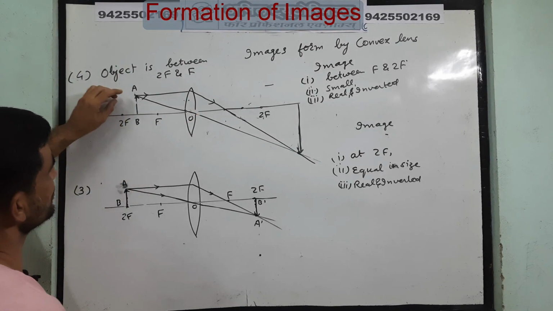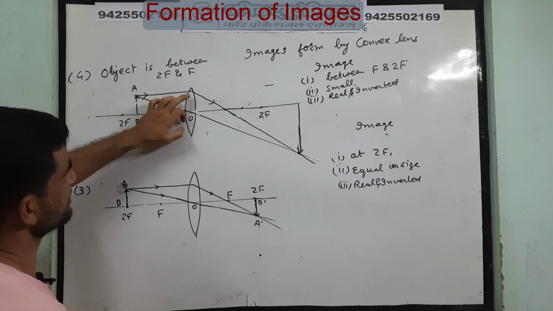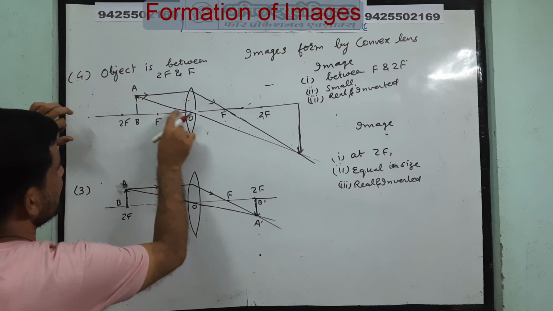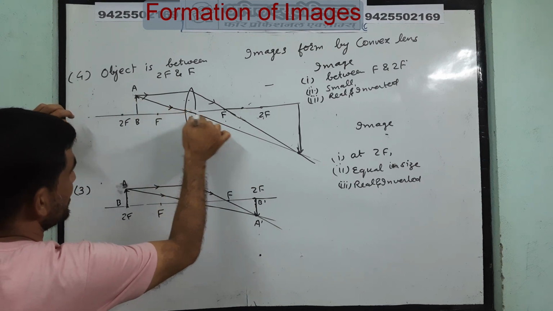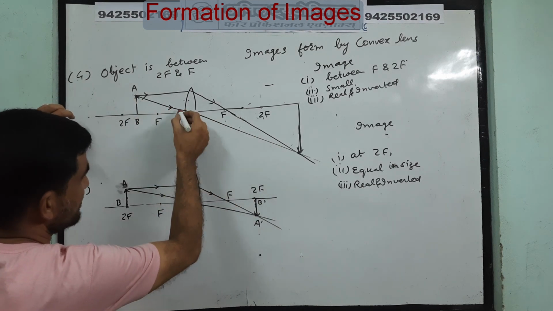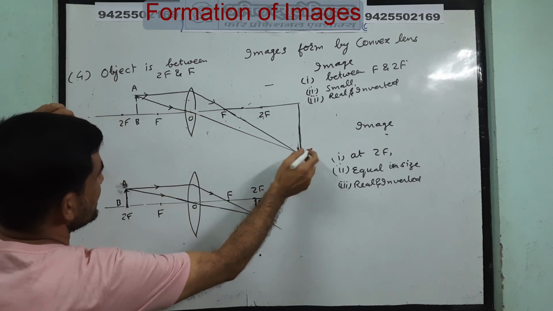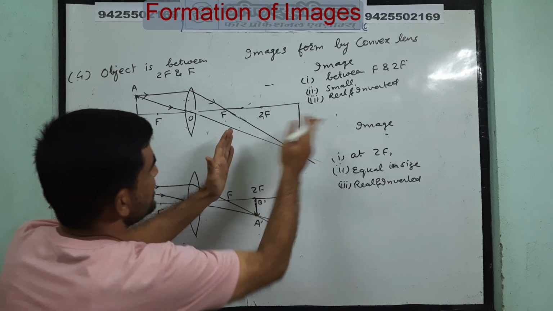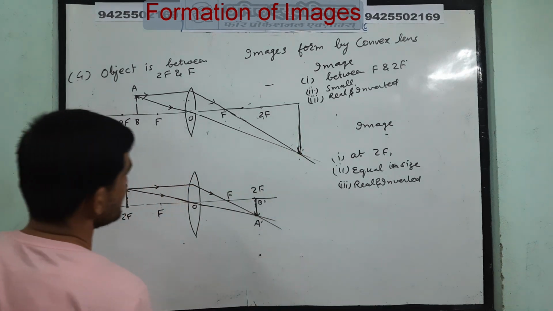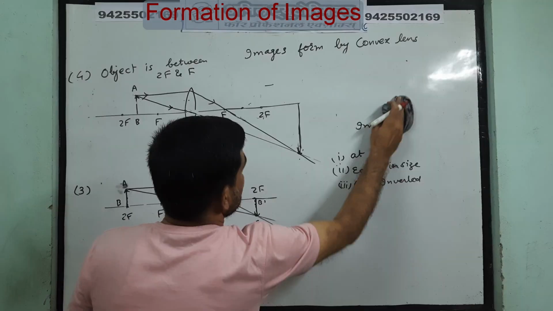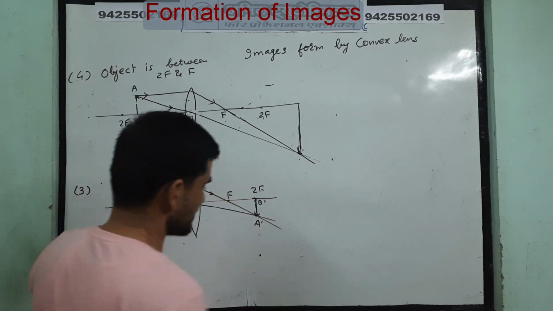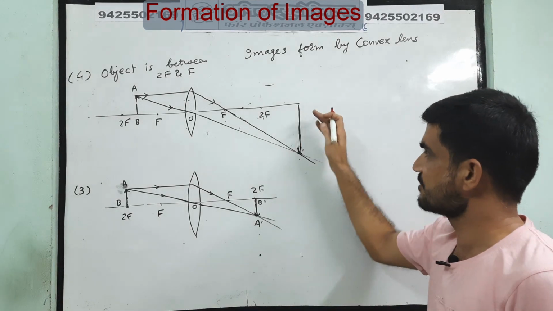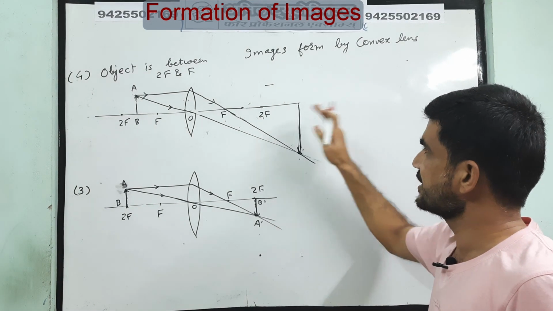So I took one ray from A, after refraction it passed through the focus. Another ray I took that comes directly at O, incident at O, it moves straight. So here the two rays are meeting at this position, and this is beyond 2f. So when we write its image properties, where is the image obtained? Here the image is obtained between infinity and 2f.